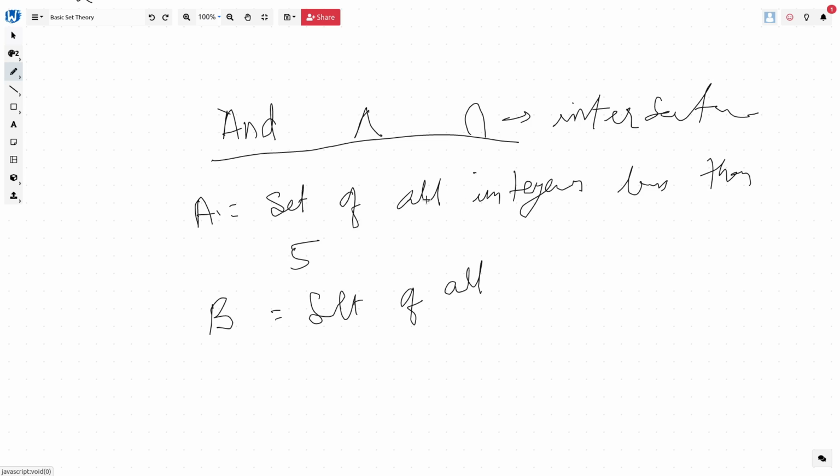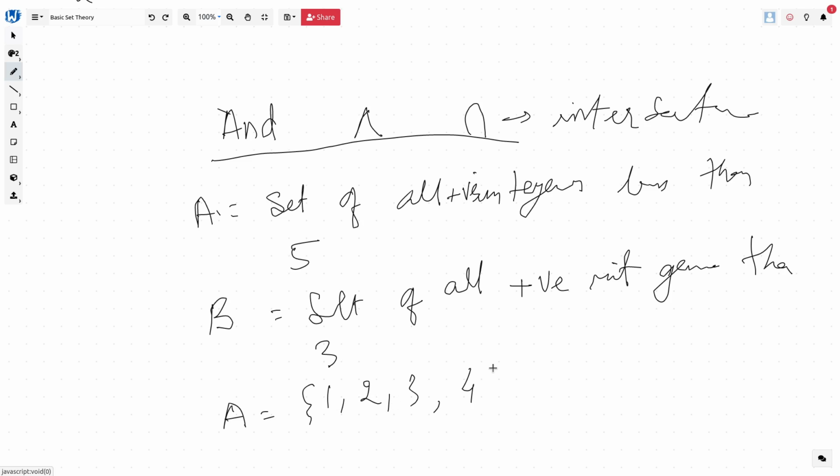We can say positive integers because there could also be positive and negative integers. You can usually write this set, all positive integers less than 5, as 1, 2, 3 and 4, right?